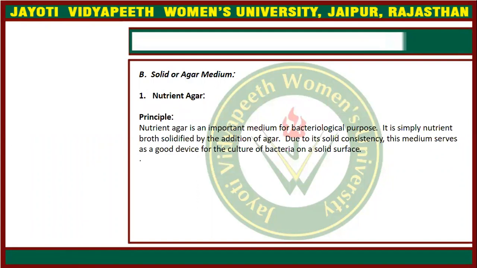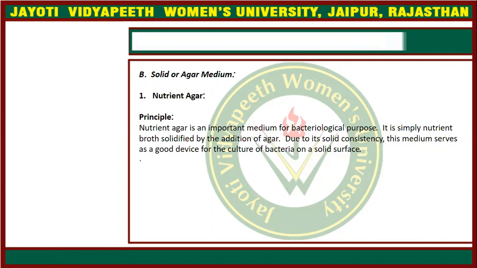As we have already discussed, there are two types of media, solid media and liquid media. Solid media is known for agar and liquid media is known as the broth. For the preparation of solid media, we add agar, and after adding agar, the media is known as the solid media.